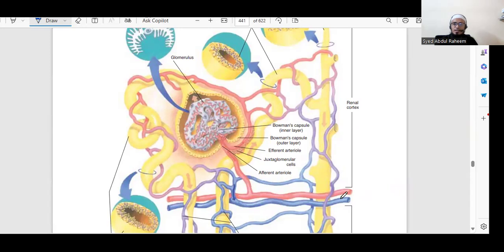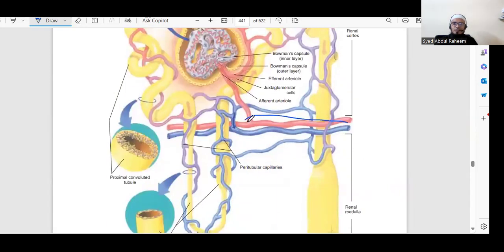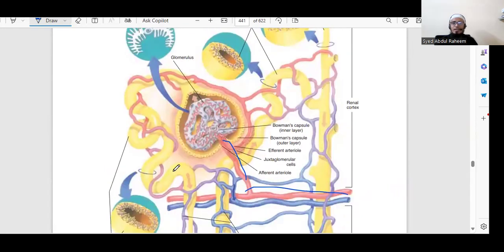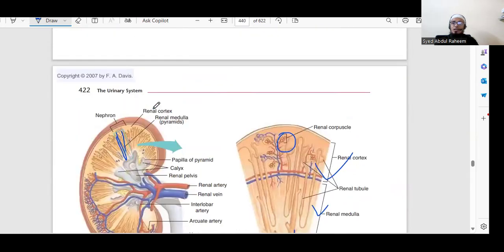So this is one of the arteries in the renal cortex. One artery is taking the blood to the glomerulus. This is the filtration area, like what we call a sieve. You can see this is the podocyte. Podocyte means here we have the small material which will